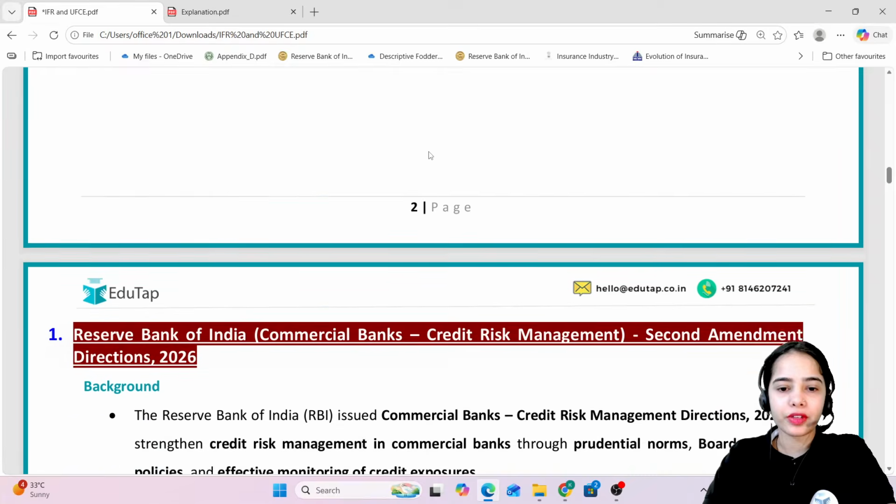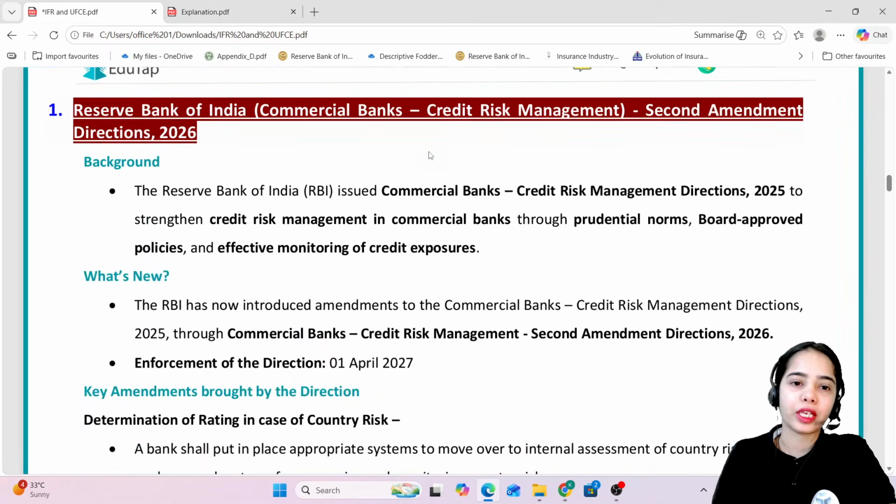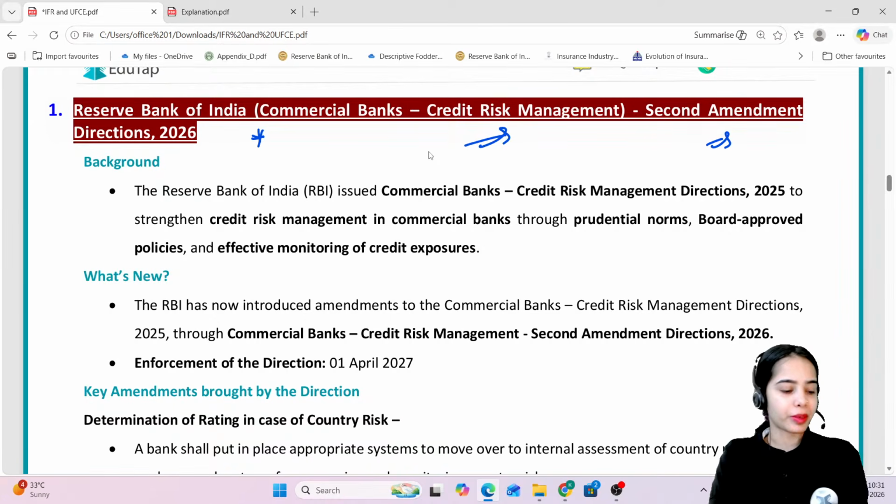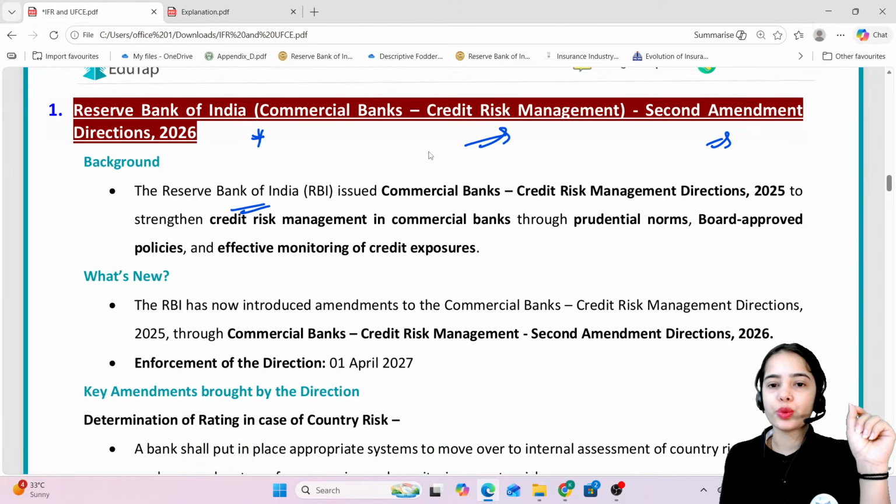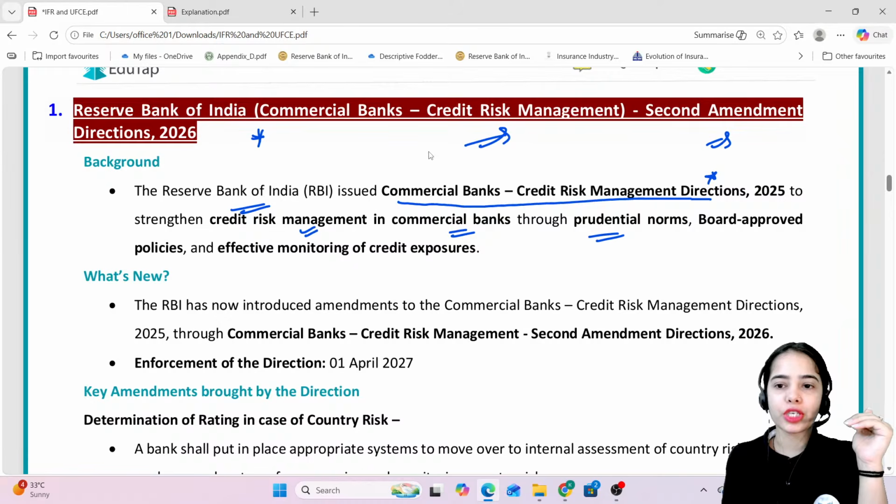Now let's get started with the first article, that is Reserve Bank of India Commercial Banks Credit Risk Management Second Amendment Directions 2026. First of all, I hope I'm clearly audible and the screen is visible. Okay, everything seems fine. So the Reserve Bank of India has issued the Commercial Banks Credit Risk Management Directions 2025 to strengthen credit risk management in commercial banks through prudential norms, board-approved policies, and effective monitoring of credit exposures.